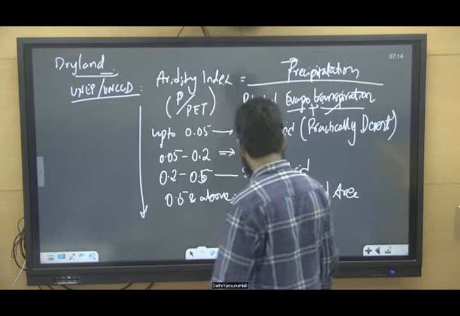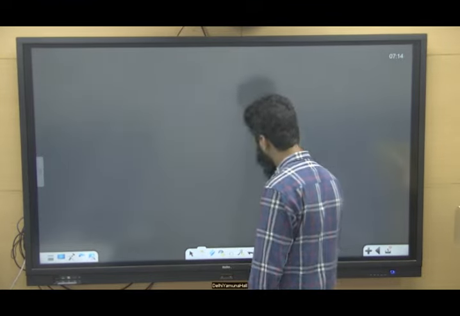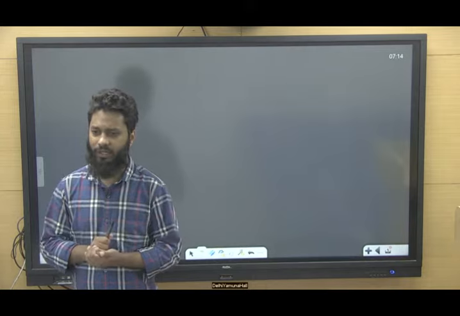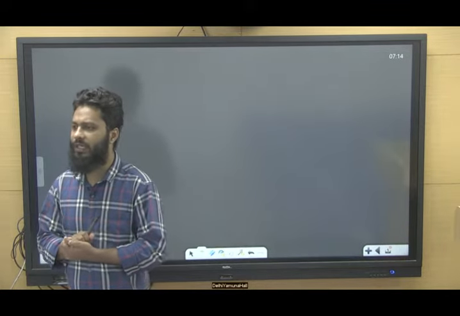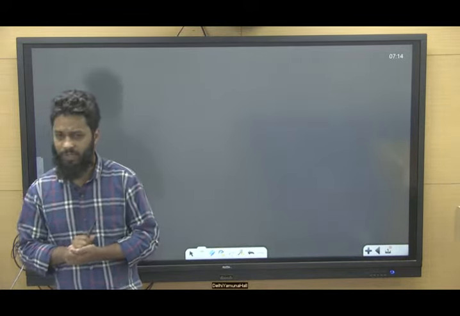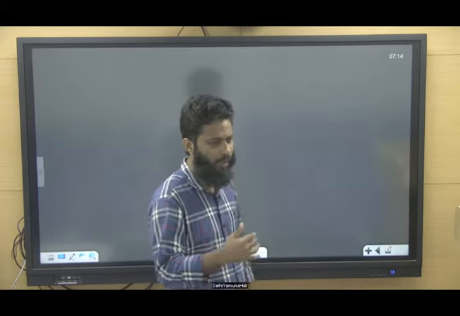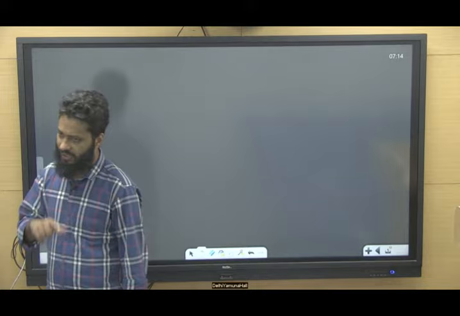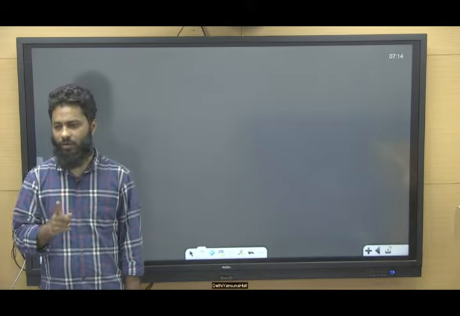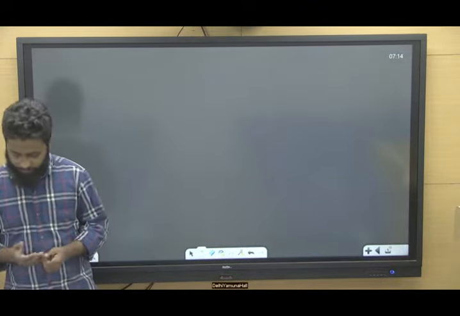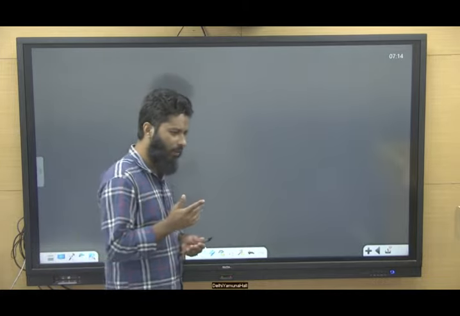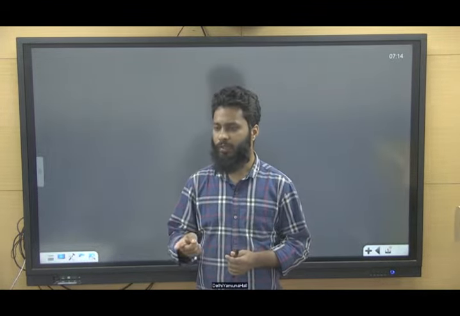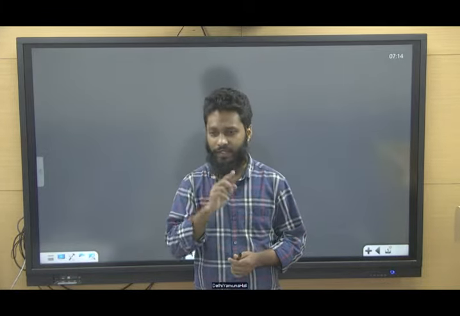Now some points related to desertification. One thing that we have understood is that desertification is a natural process, but due to anthropogenic activities the rate of desertification has increased, and it is a cause of concern, right? Number two, desertification is a problem for both developing as well as developed countries.